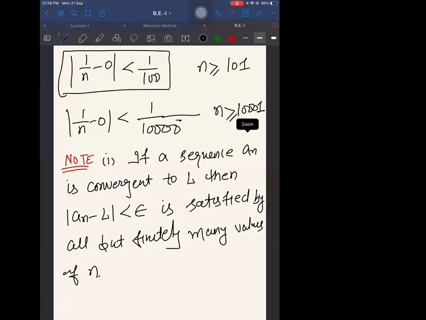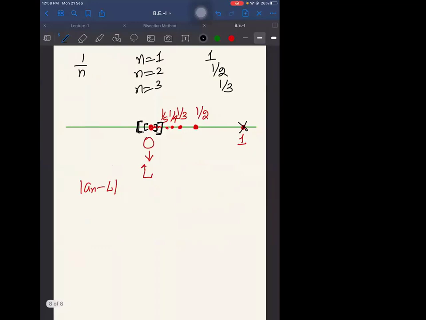If this inequality is actually satisfied by infinitely many values of n, and only finitely many cannot satisfy this. So graphically it means what? If you plot these values, it means what? So no matter how small the interval around L is, it will always contain infinitely many.